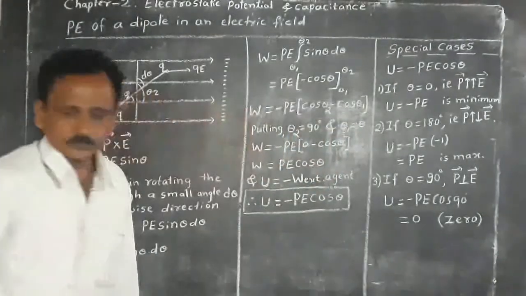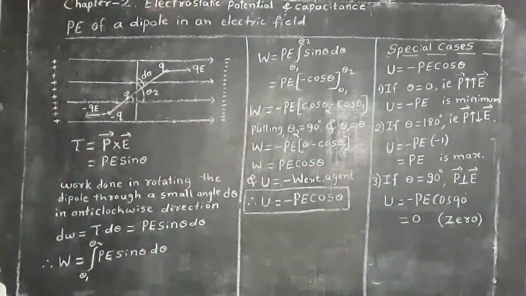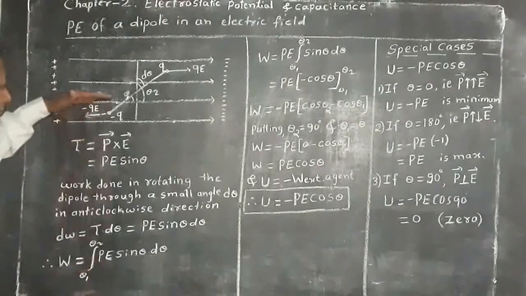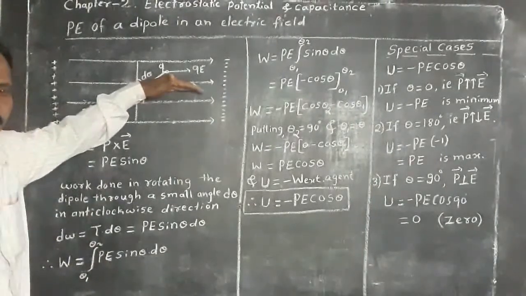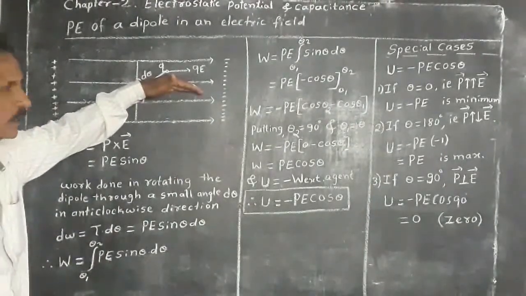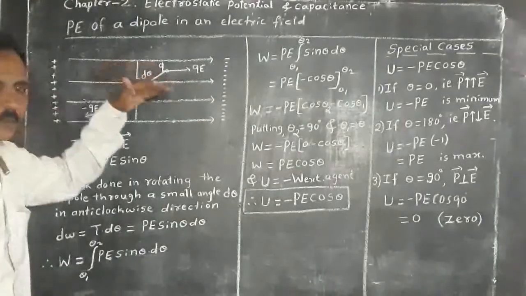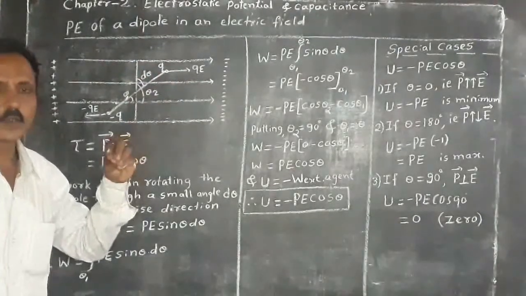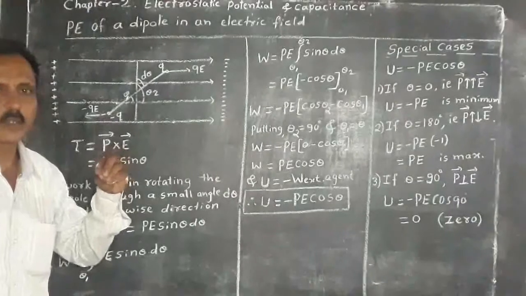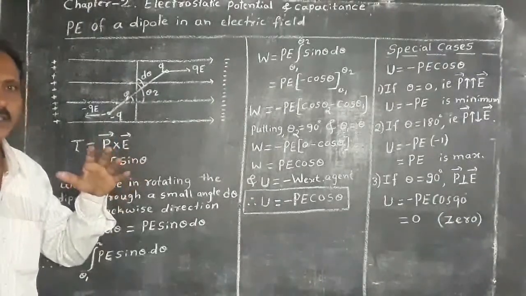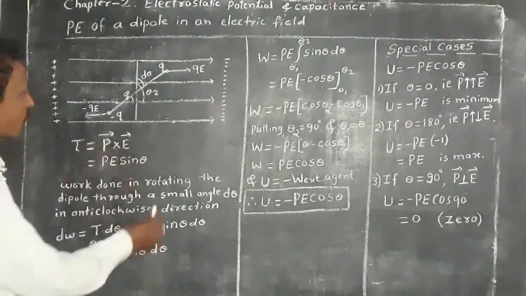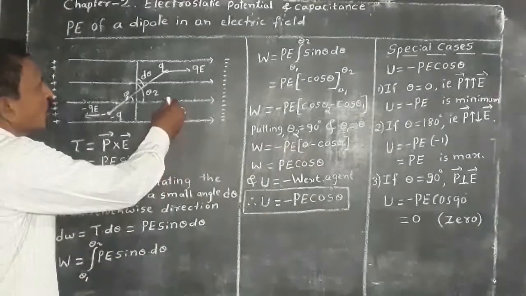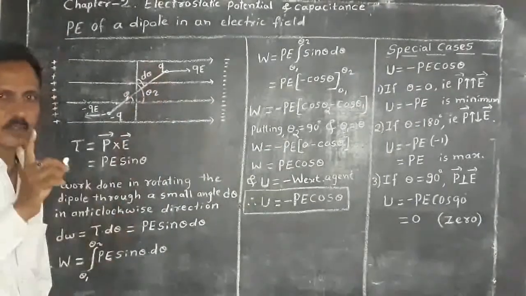And if the dipole aligns along the direction of electric field, this position of a dipole is said to be in stable equilibrium. That means it requires a constant external force to rotate against the field.